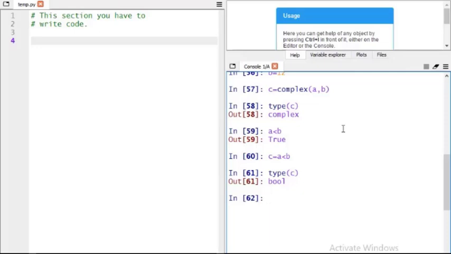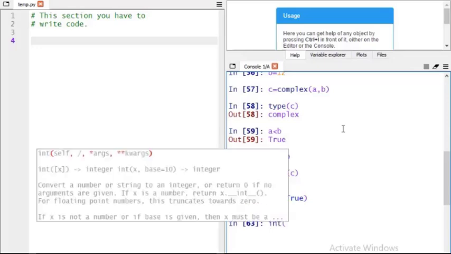What is the actual meaning of true and false? The computer world fully runs on binary. True represents 1 and false represents 0. If you write int(True), it prints 1. If you write int(False), it prints 0.